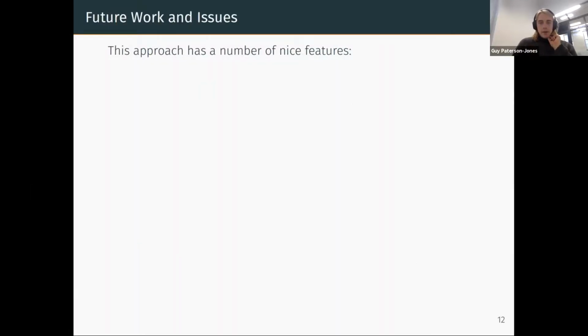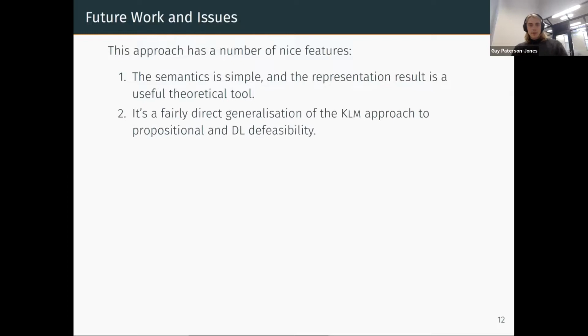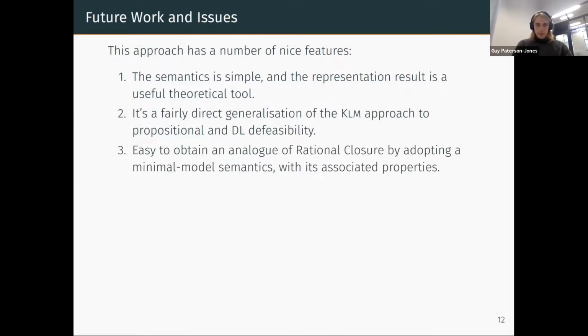So there are some nice features of this approach. Well, one is the semantics is quite simple, and the representation result is a useful theoretical tool. It's a fairly direct generalization of the KLM approach to defeasibility. And it's easy to obtain analogs of things like rational closure by adopting a minimal model semantics. You can do exactly the same thing. You just minimize every interpretation you're ranking as much as possible, and you see what holds with the resulting ranking.